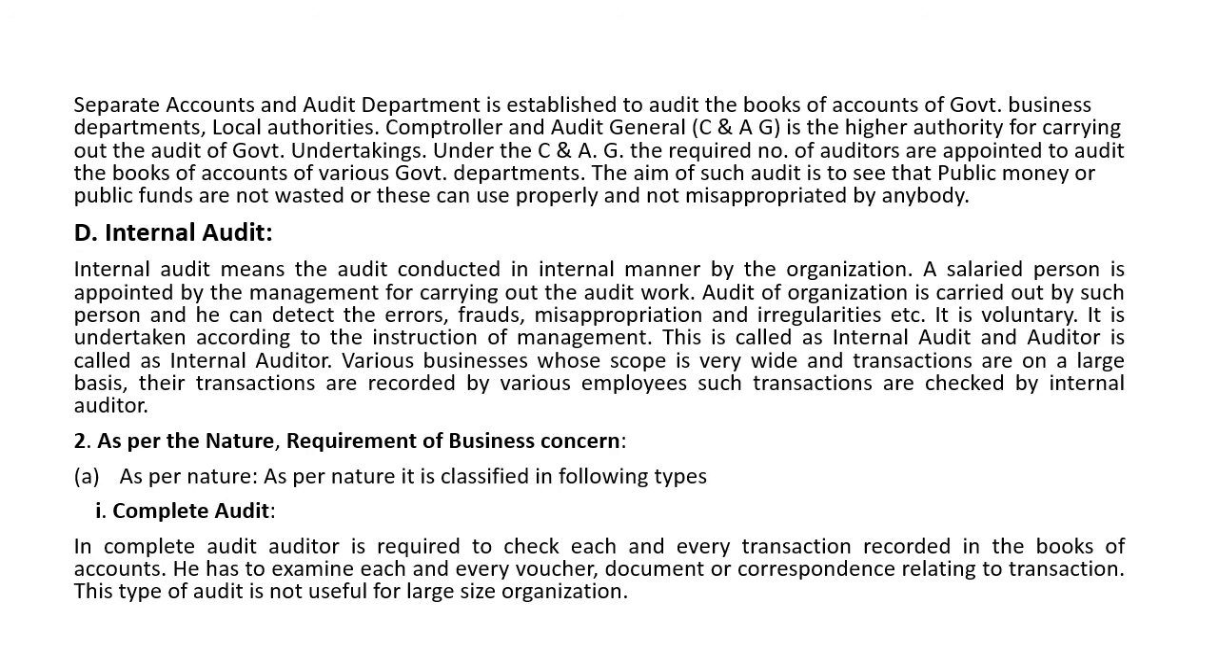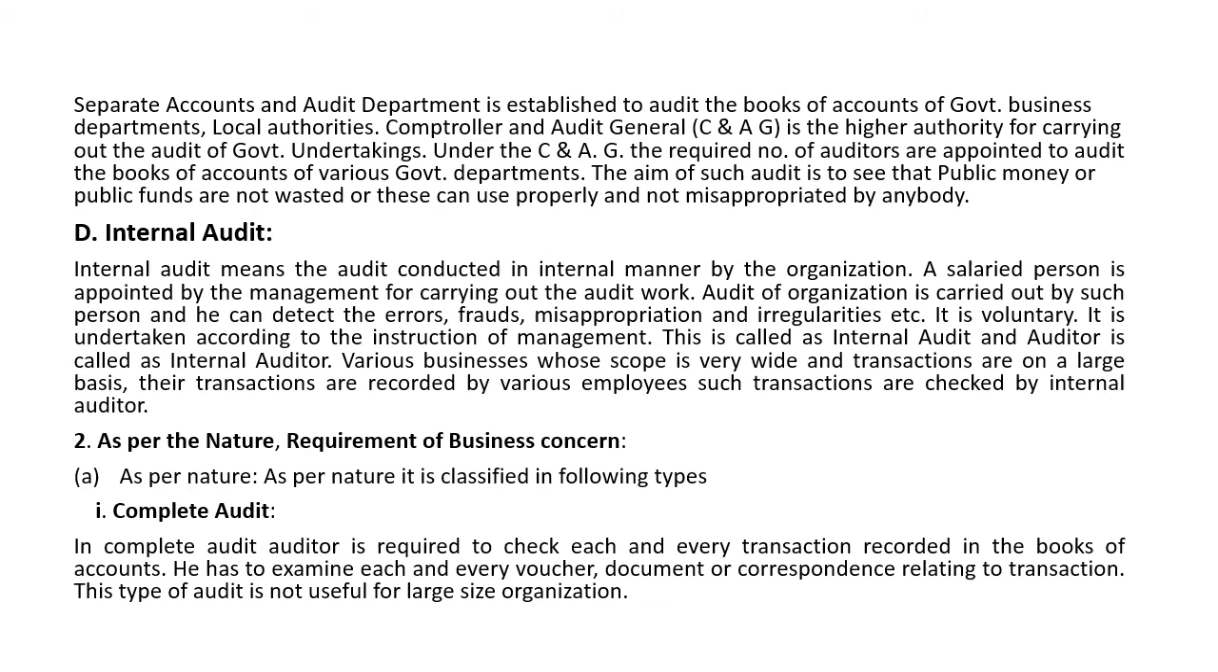The aim of such audit is to see that public money or public funds are not wasted, are used properly, and are not misappropriated by anybody. The audit report is submitted, and such auditors are accountable, to the Parliament. These are the government audit. And the fourth is internal audit.